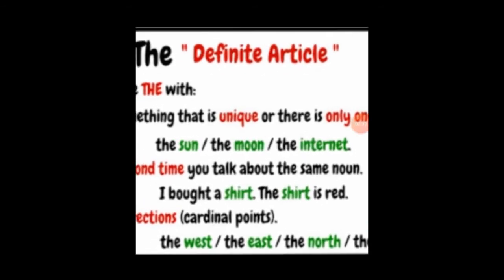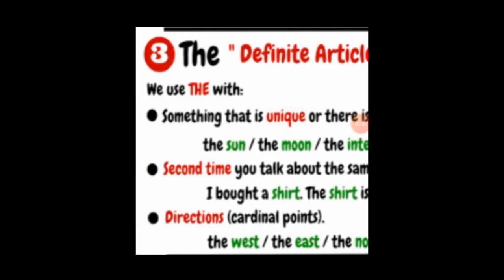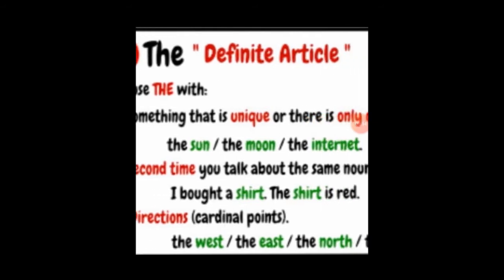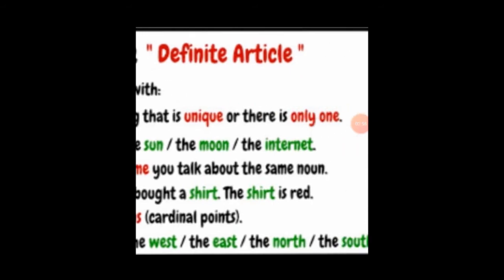For example, I bought a shirt. The shirt is red. So here you are specifying the particular shirt which you have bought and it is of red color. So you are talking about the noun shirt a second time and therefore you are using the definite article "the". Then we use it for directions, for example, the west, the east, the north and the south.